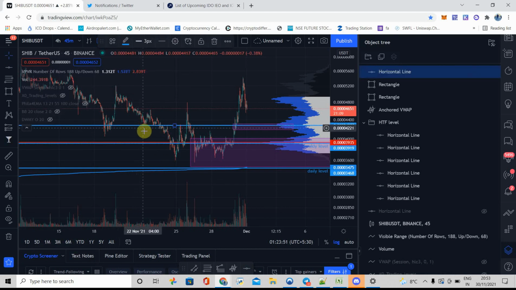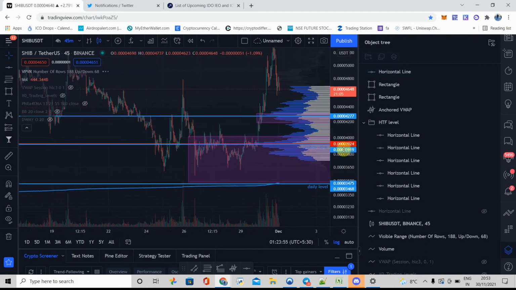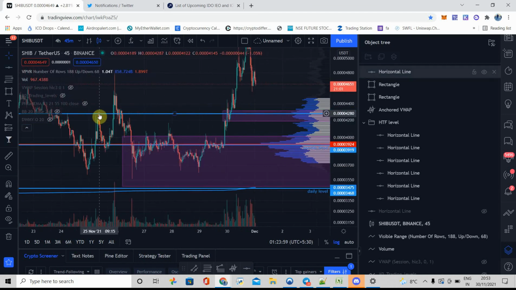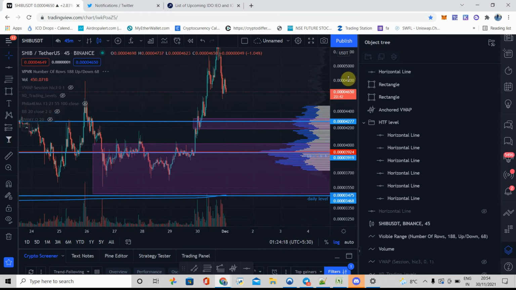See, this region was acting as resistance. Previously price went down, price broke through, then again it was acting as a resistance. Now here, if price comes back to this region which is also confluence with the 61.8, I think I will get into the trend.